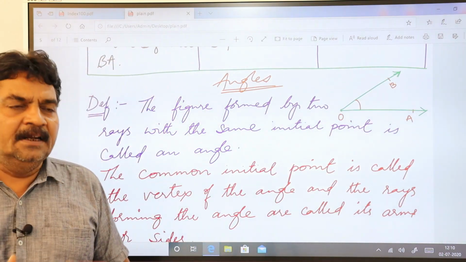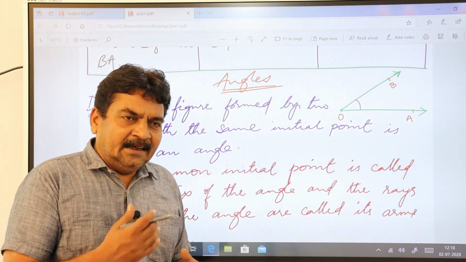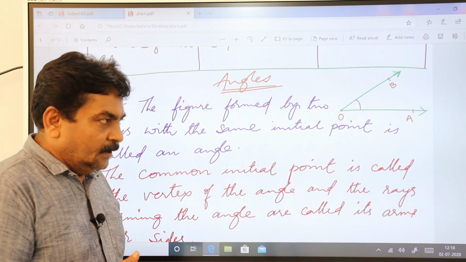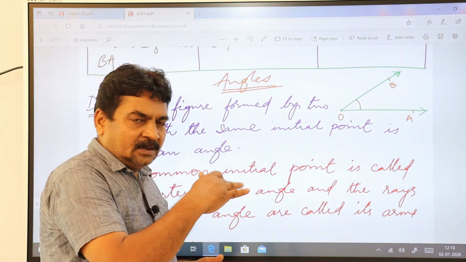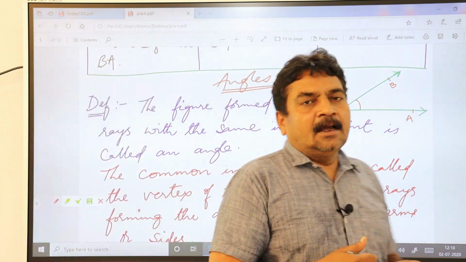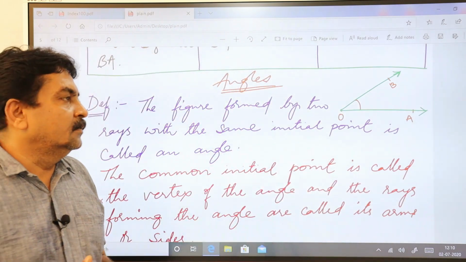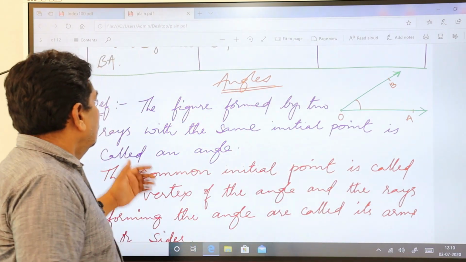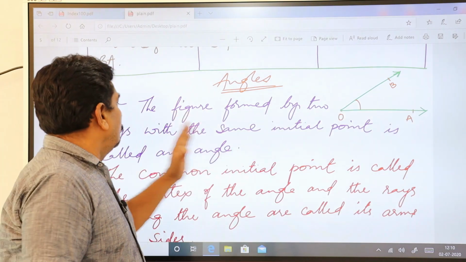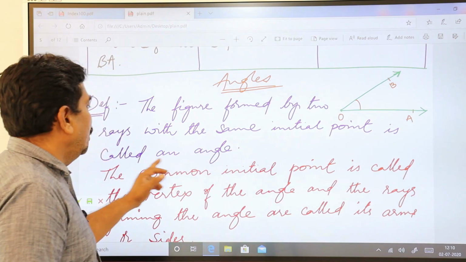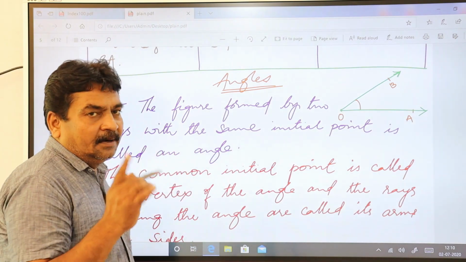And according to the French word, angle refers to a corner where the two sides meet. And how do we define angle in English? The figure formed by two rays with the same initial point is called an angle. Remember this always.